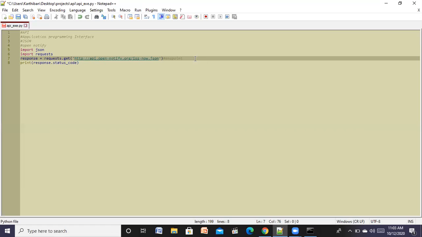and say astros.json is an API. So there is an endpoint. So there are several endpoints like this. They are like a route from which you can access the server. Okay, so this OpenNotify has one web server and has few endpoints. Okay, so each and every endpoint will give you some response. Like for this iss-now.json will give a particular response. And I have told that astros.json will give you some response. So we will discuss it in clear manner. Okay, I will show you in clear manner, right?